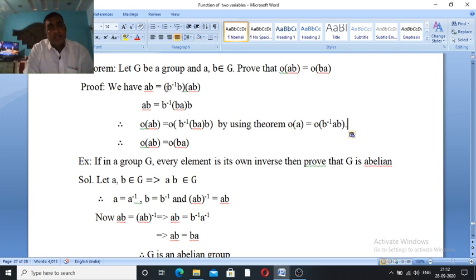That is the identity. Identity into AB, that is AB again. Therefore, identity, that is B inverse into B, by definition of inverse law.